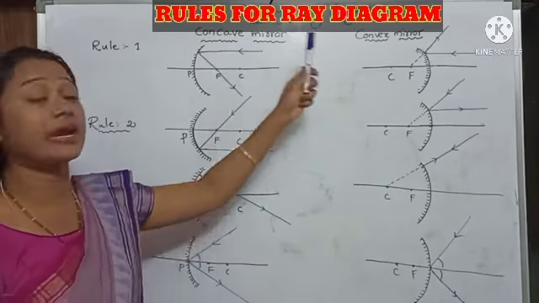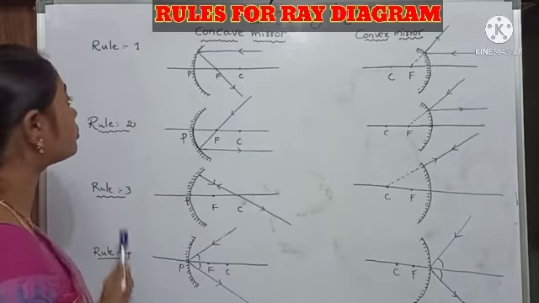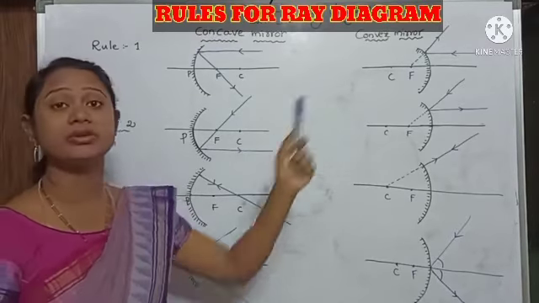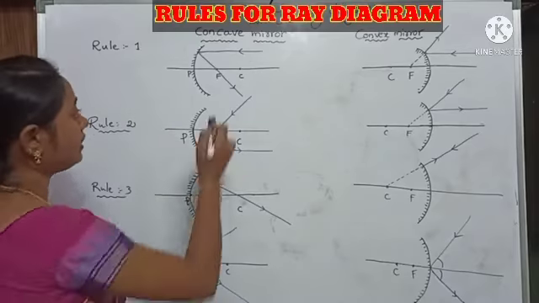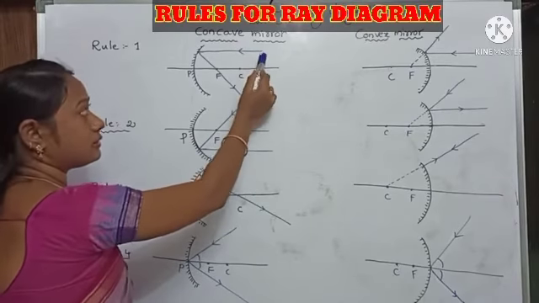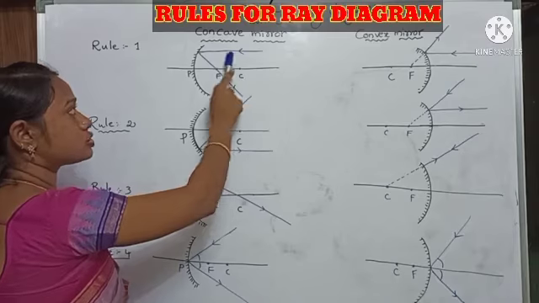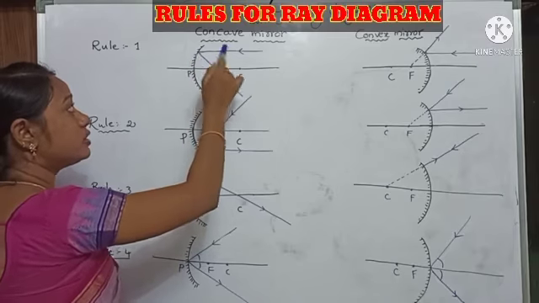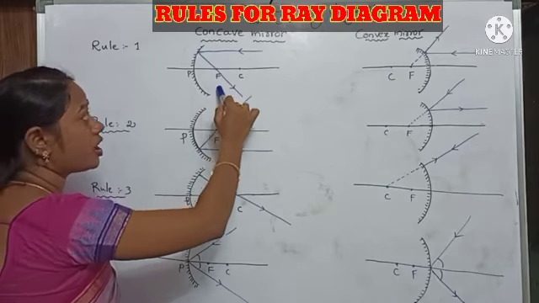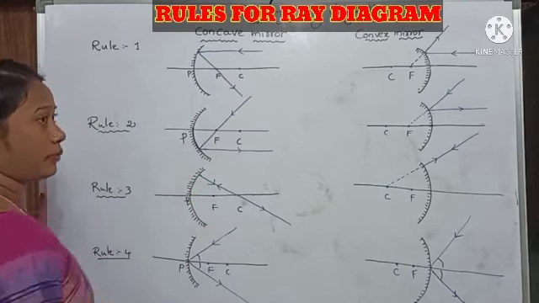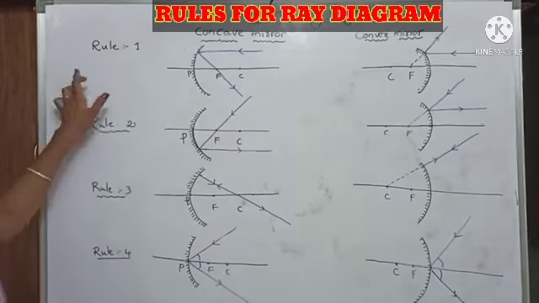Rules for the ray diagrams. There are 4 rules for the concave mirror and the convex mirror. So, rule 1. When a parallel light is incident on the reflecting surface, the light just reflects by passing through the principal focal point. This one is the first rule.